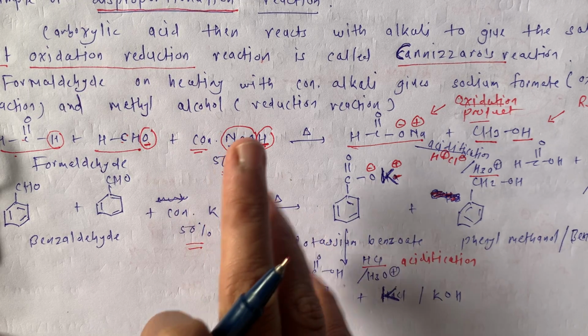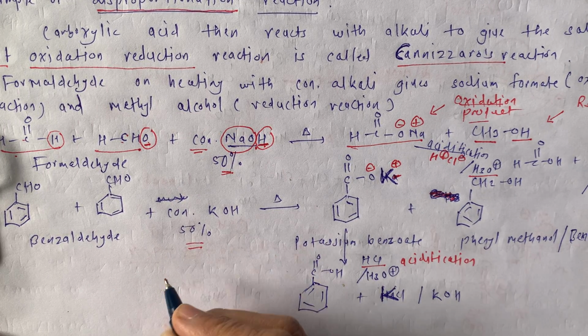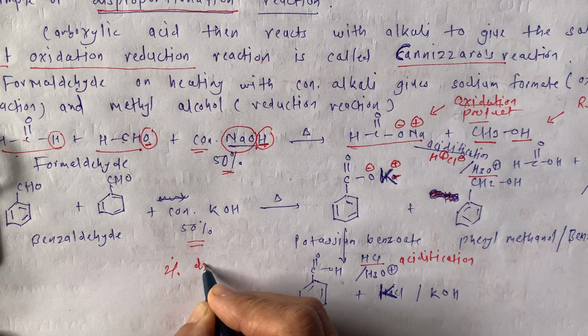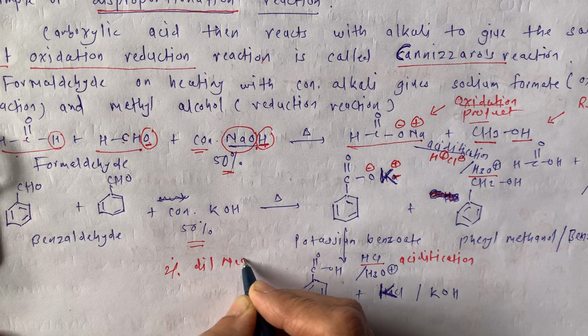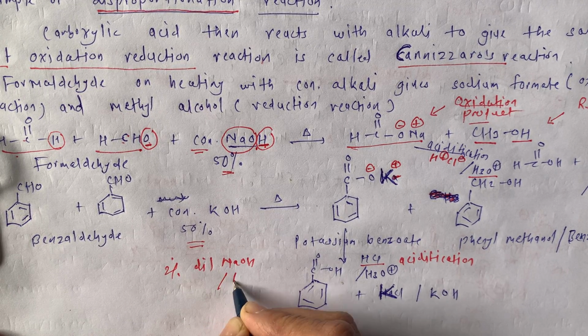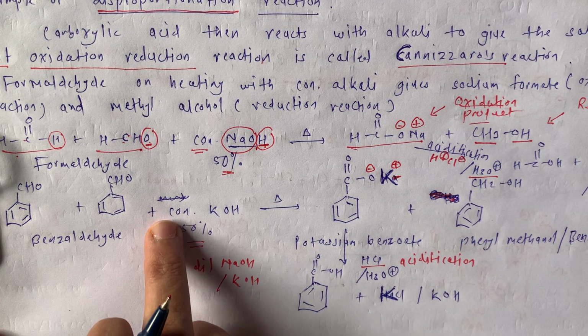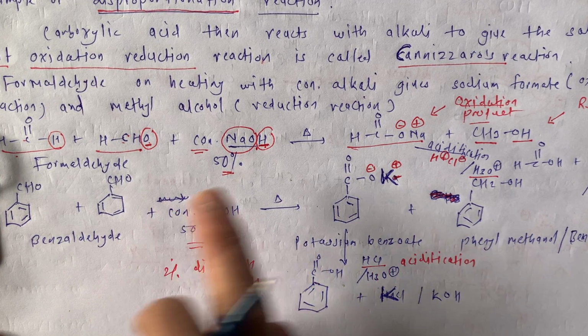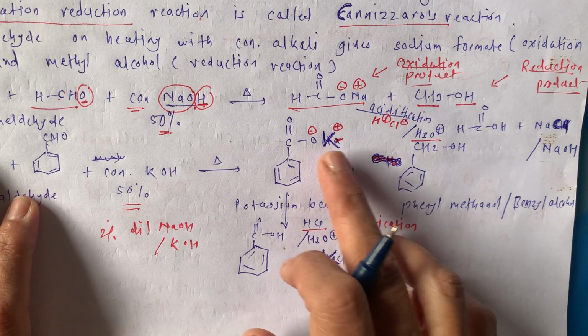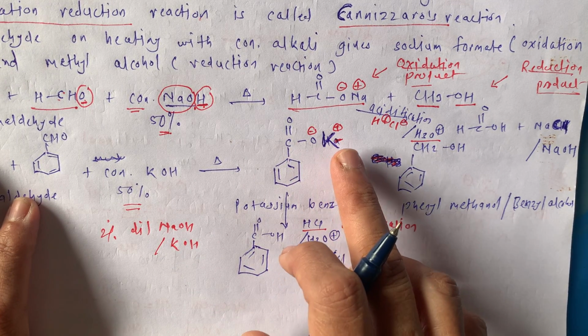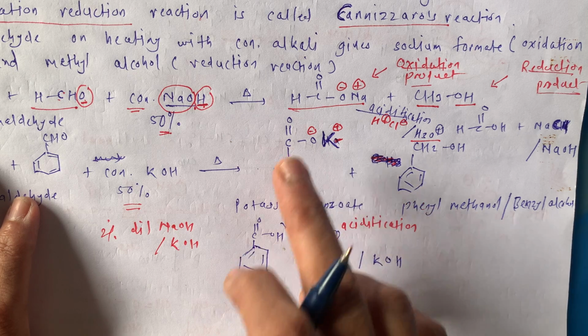That is our dilute NaOH. 2%, then it is dilute NaOH or KOH. When it is 50%, then it is concentrated. Same reaction. First aldehyde molecule is converted into potassium salt of the carboxylic acid.